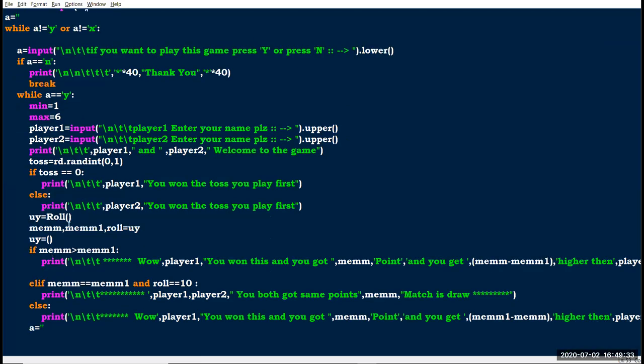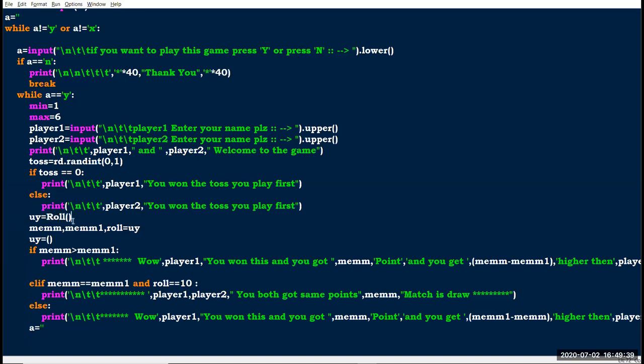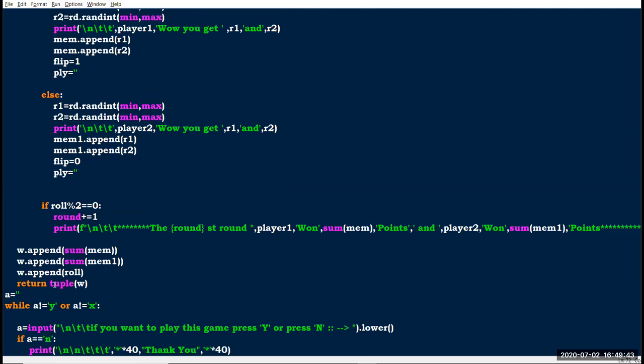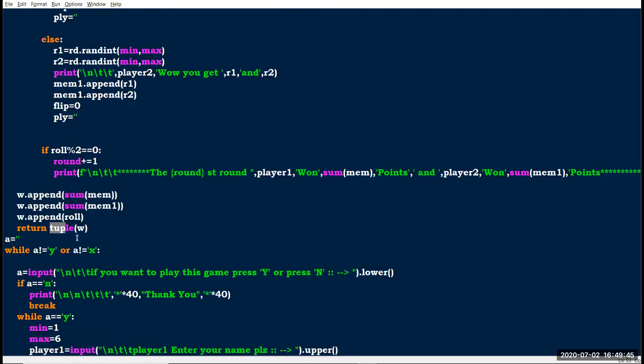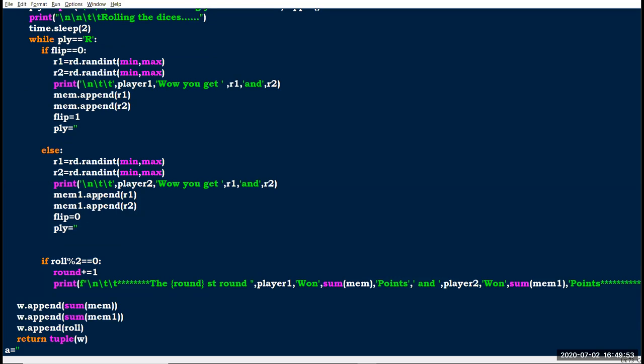Now I'm going here. So ui equals roll, right? In ui we have this tuple value. Here I have declared three values: the first one is mem, the second one is mem1, and the third one is roll. Correct, right?